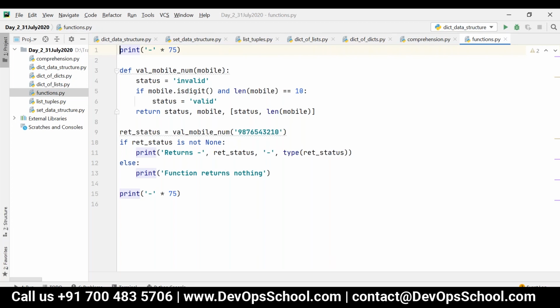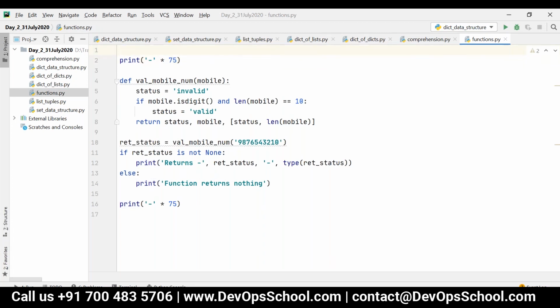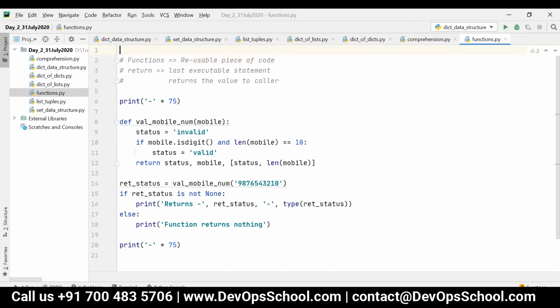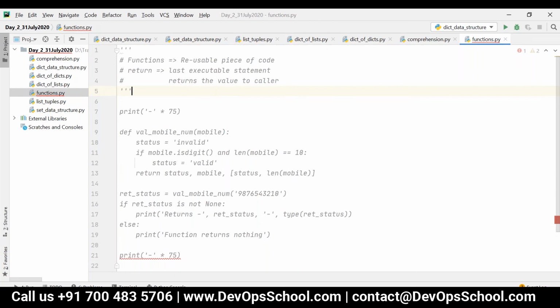I'm just going to have something like this. Before the first executable statement, we have only comments. So before the first executable statement, if you place a docstring, for a multi-line document you can give it in either single quotes or double quotes. For a single-line docstring, you can also place it in single or double quotes.